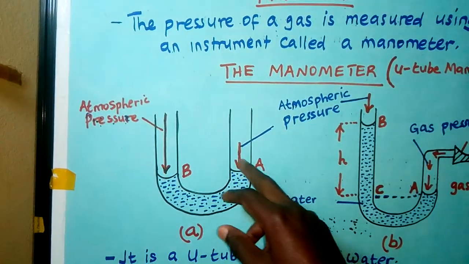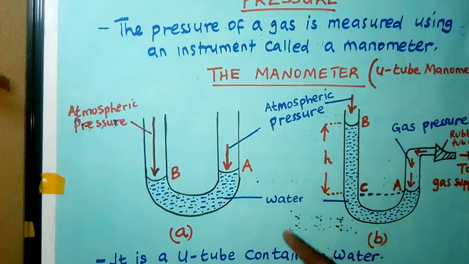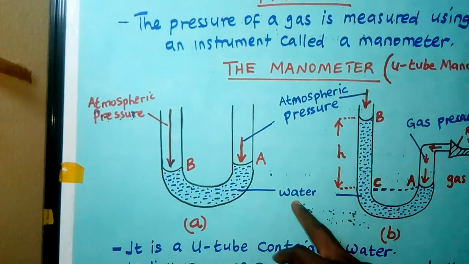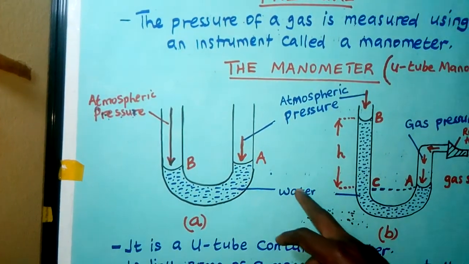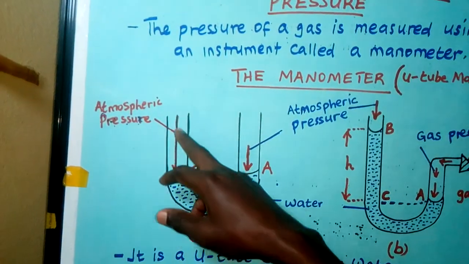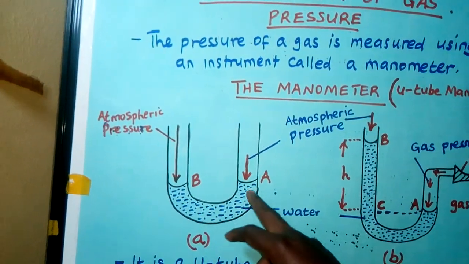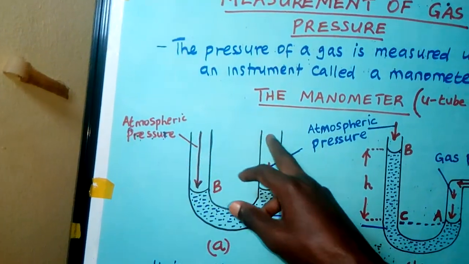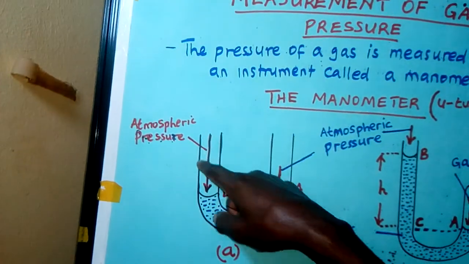Now inside this manometer, you can easily pour a liquid. The liquid could be water or any other liquid. Now, if you use water here, we could call this a water manometer. So a manometer, both sides are open. Now when you pour liquid like water here and you leave the two arms of the manometer open, it means atmospheric pressure will be entering from both sides.